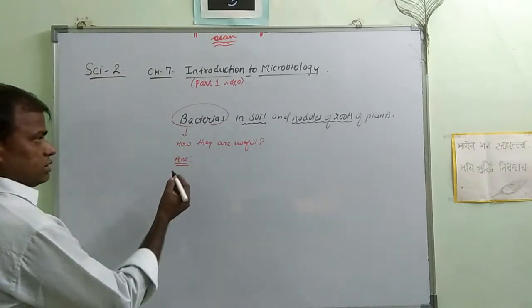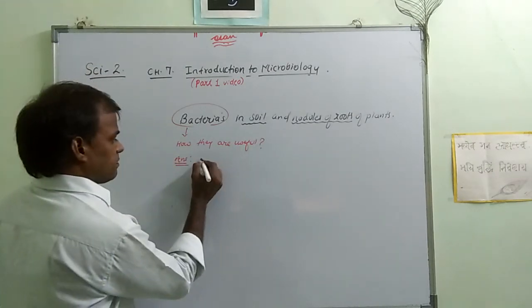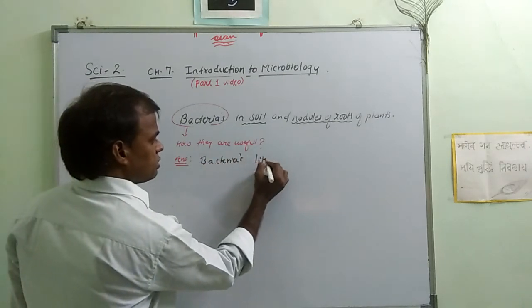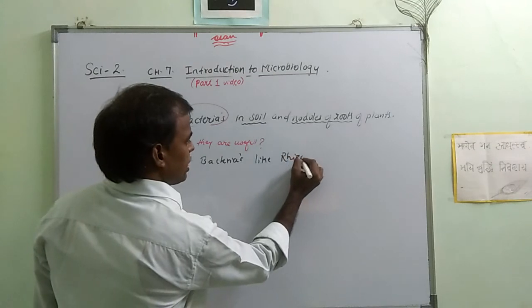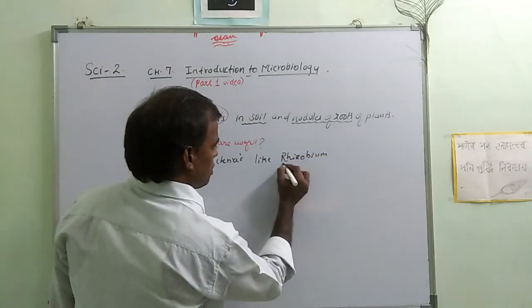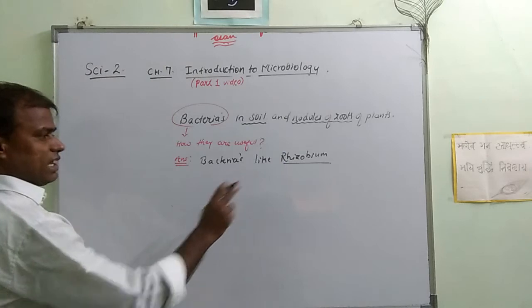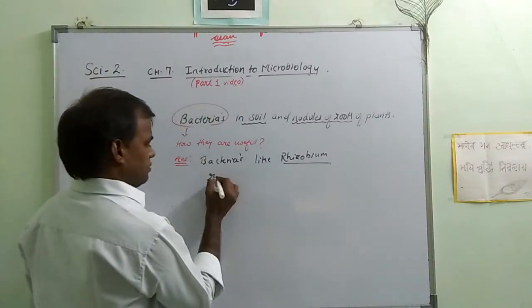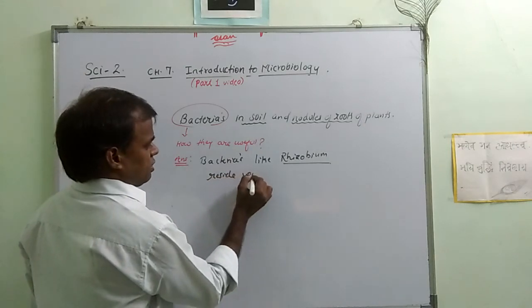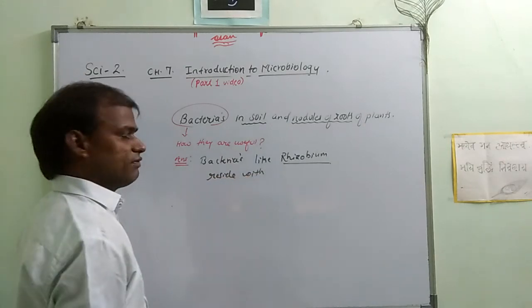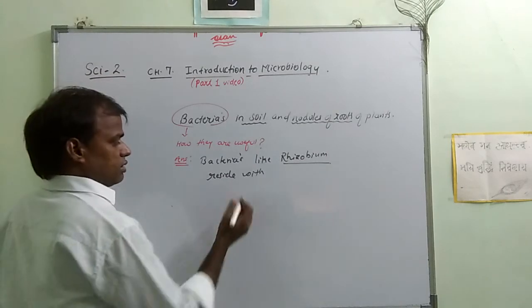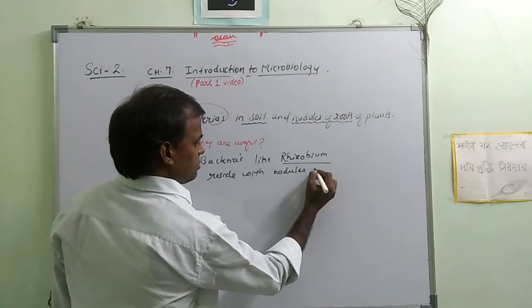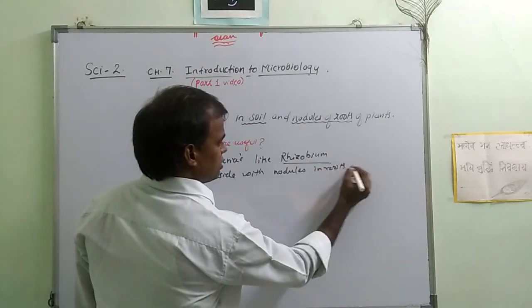So they are useful because these bacteria, like rhizobium, reside in nodules in the roots of the plant.